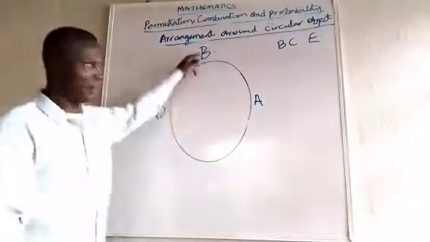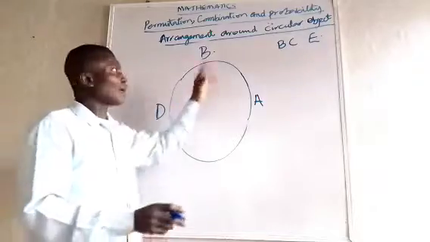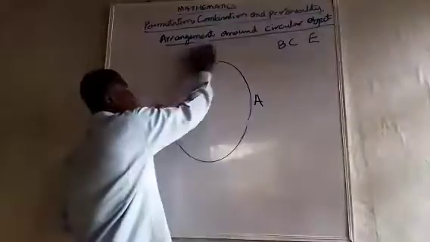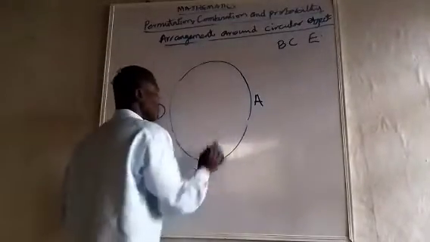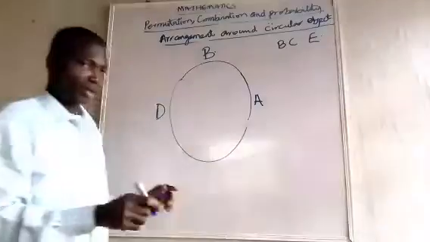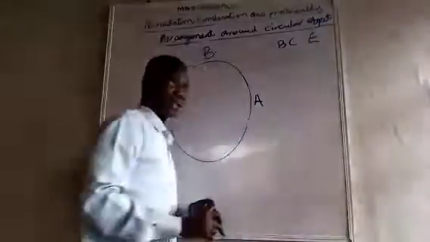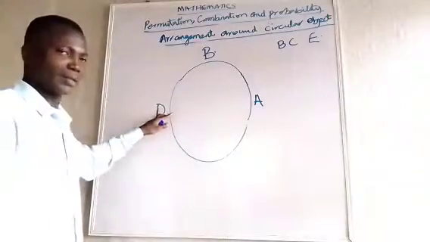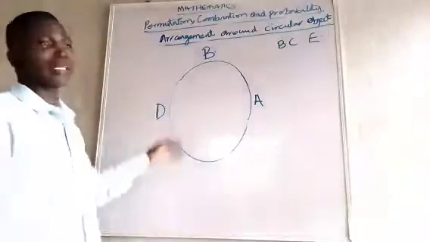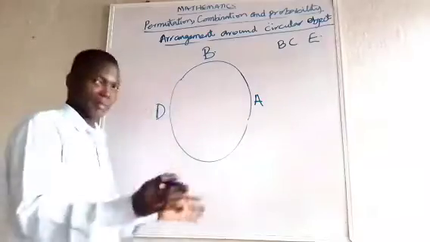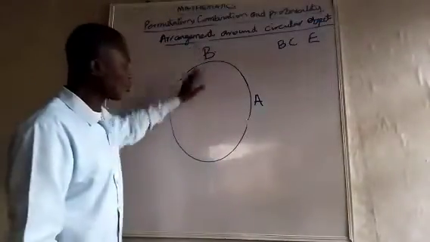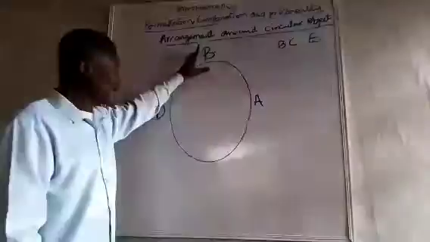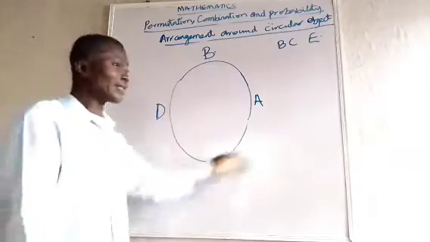Now, A, D, E. Which means that B or C or E can occupy 2 positions now. You can see, I have put it here now. So it remains 2. What I'm saying is, anyone could have been A, anyone could have been D. I just pick them so that it will be clear for one arrangement. So look and see now, B can occupy 2 positions relative to these ones. It can either be here or here, no matter how close I make them to be.